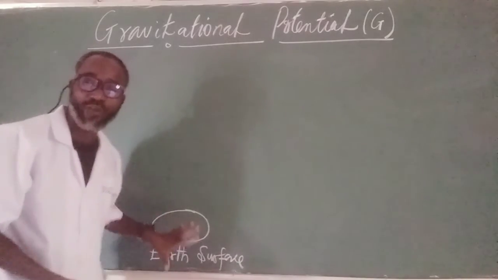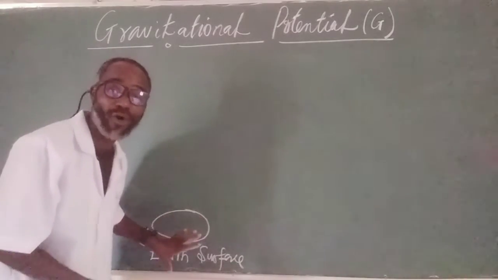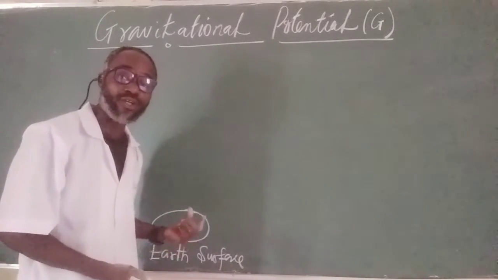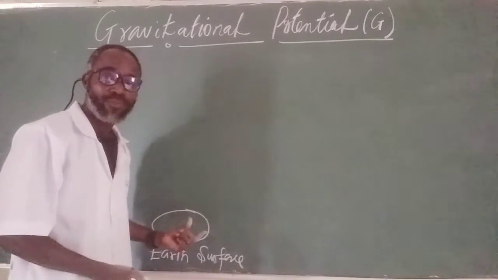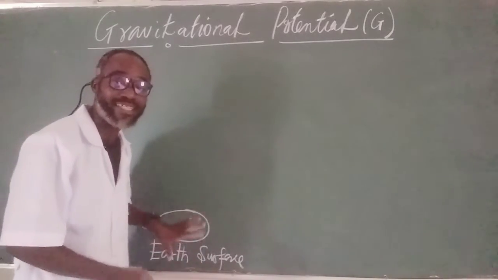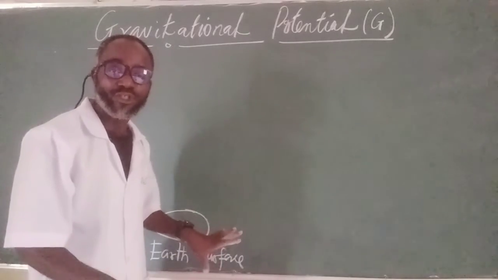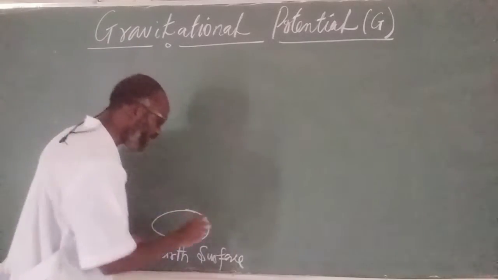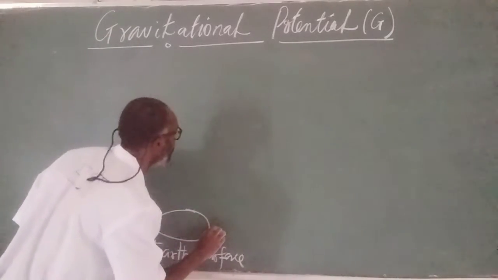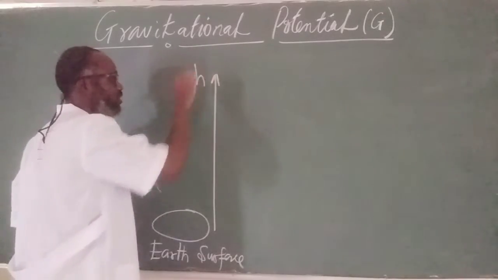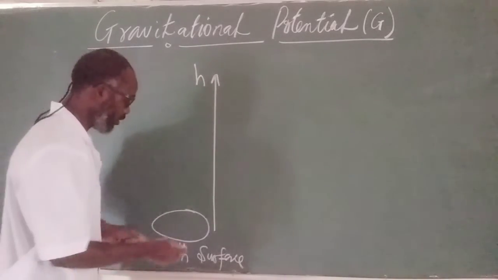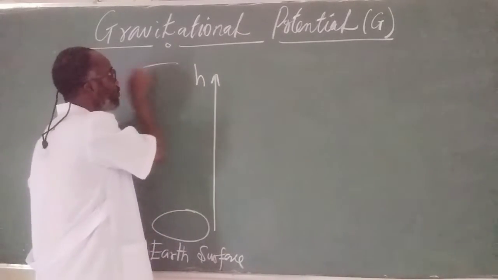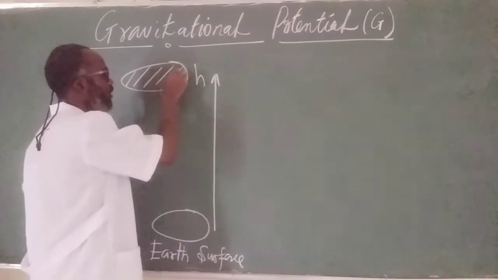The energy it possesses at this point is potential energy. But we must understand that its gravitational potential energy at this point is completely zero. Suppose this body is to be raised from the ground floor of the Earth's surface to a particular height, h. It means this body will no longer be here. It will take a different position at this point. The body is now here.